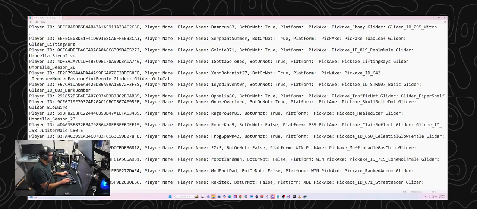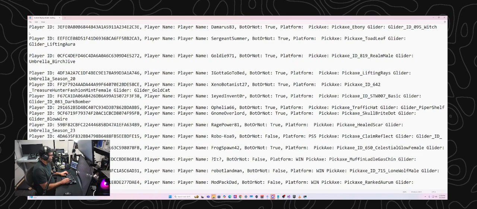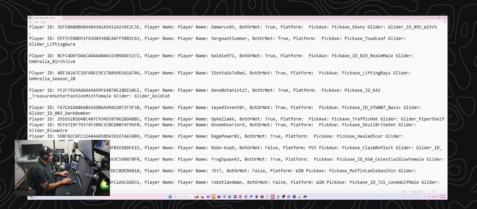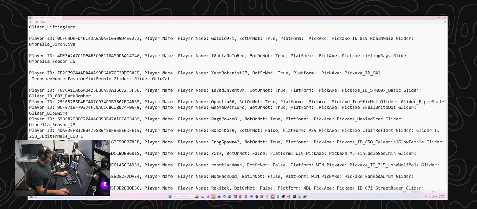I can also space this out a little bit. Now that I've added more and more data, this is becoming harder to read. But basically, it'll tell you what platform they're on. Let me see if I can find a not bot. Down here, this player, Robo Koa 9, is not a bot, and they're on PS5. All the bots have empty platform. Their pickaxe was the Claim Reflect pickaxe, and their glider was the Jupiter Mail glider.